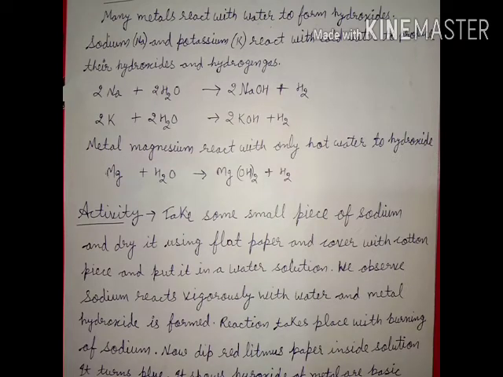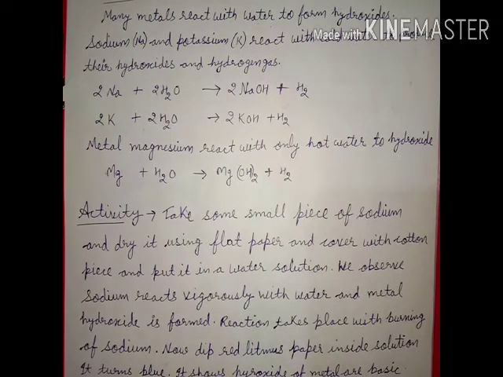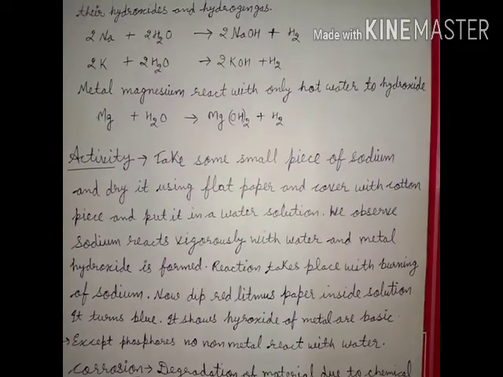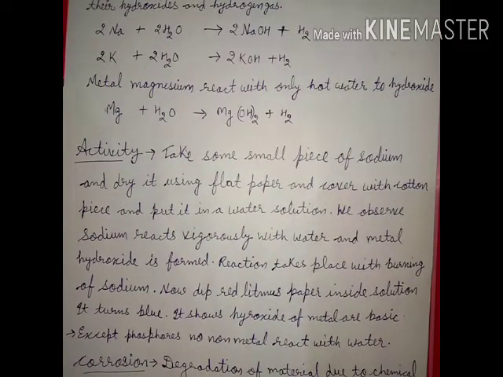Now let's perform an activity for the reaction of metals with water. The activity is as follows. Take a small piece of sodium and dry it using flat paper. After drying the sodium piece, cover it with cotton and put it in water.